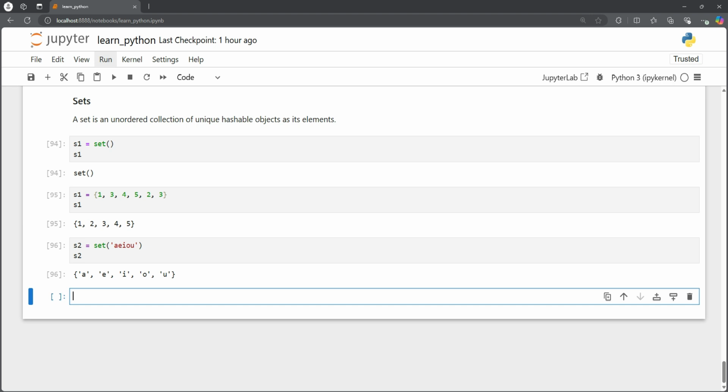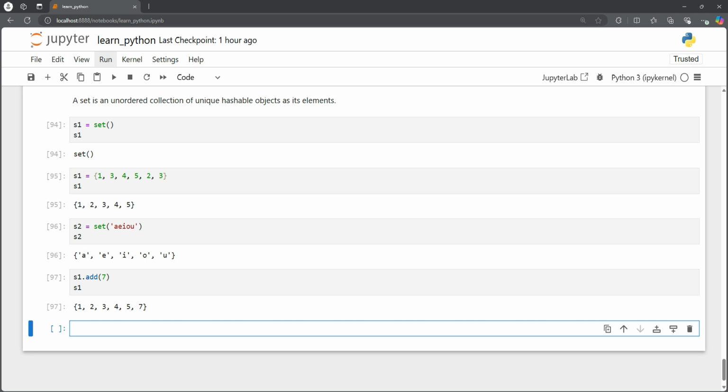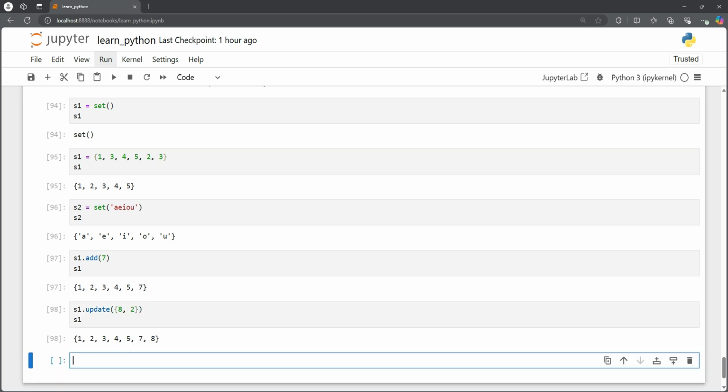So how are we going to add an element to a set? For example, if we want to add an element in s1, s1 dot add, and we want to add 7, then s1 will be 1 2 3 4 5 and 7. Similarly, we have another set, so we can use the update method, let's say 8 and 2 again. And see, we only added 8 because 2 was already available in the set s1 before, and now the current value is 1 2 3 4 5 7 and 8.